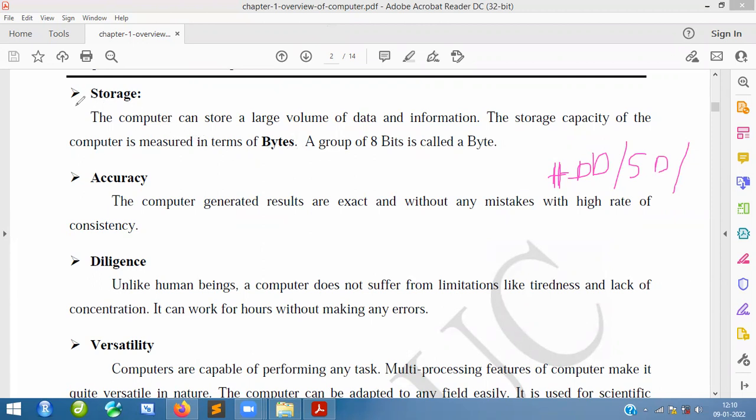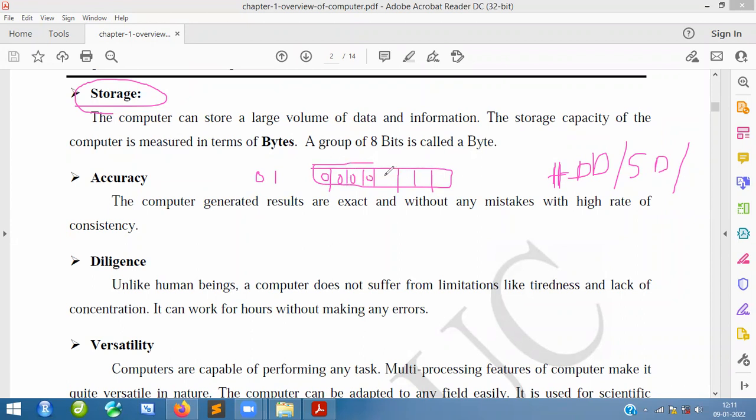So the importance of storage in the computer is that you can store a lot of data. Basically it stores in terms of bytes. What do we mean by a byte? It is 8 bits. One bit is nothing but a 0 or 1. So consider 8 bits like this: 1, 2, 3, 4, 5, 6, 7, 8. Here I will put 0, 0, 0, 0, up to here it is a 4 bit.